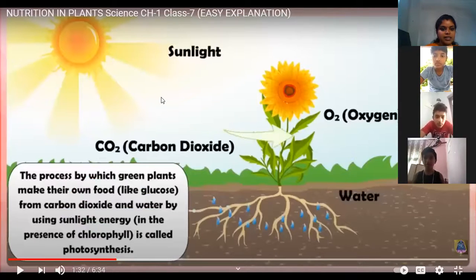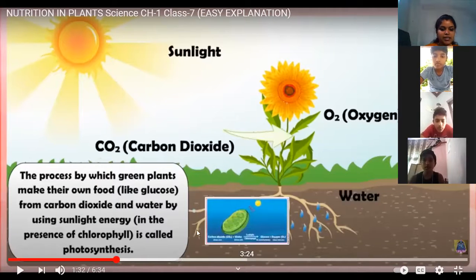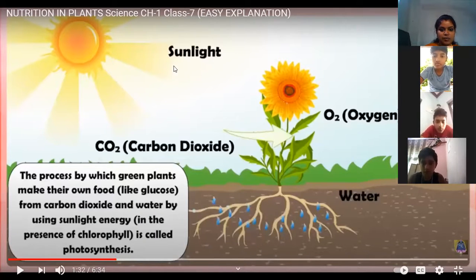Okay, then here there is an explanation of photosynthesis. We already taught that it is the process by which the green plants make their own food, like glucose, from carbon dioxide and water. Here in this figure, you can see that the green plants make food by absorbing carbon dioxide from the air and water from the soil, and they absorb energy from the sunlight.